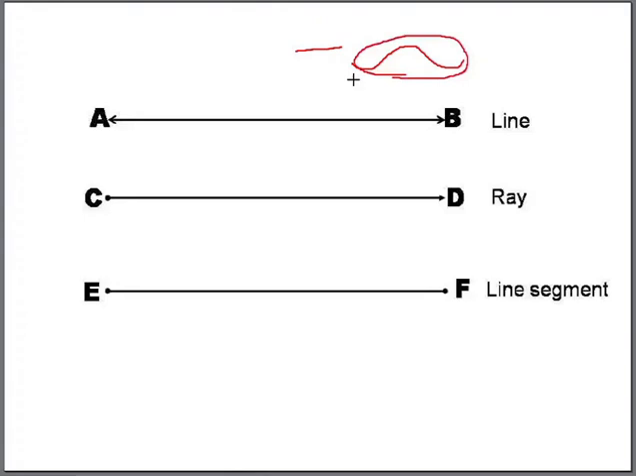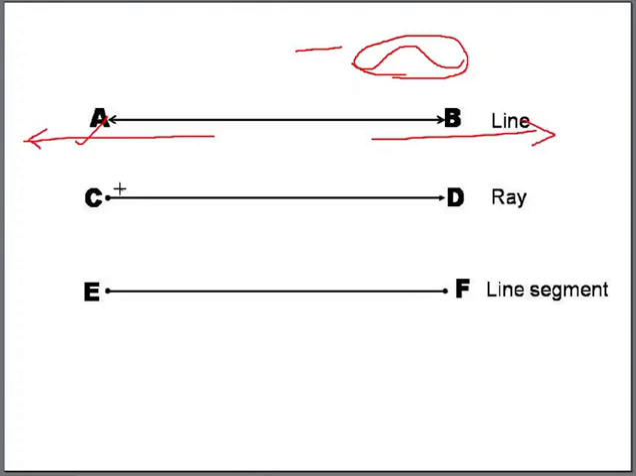Second, a line is supposed to be infinite in length. The first one you can see, a line, arrows both ways. That means you can extend it infinitely both ways. So it has no beginning, no end. No starting point, no ending point. Its length is infinite.